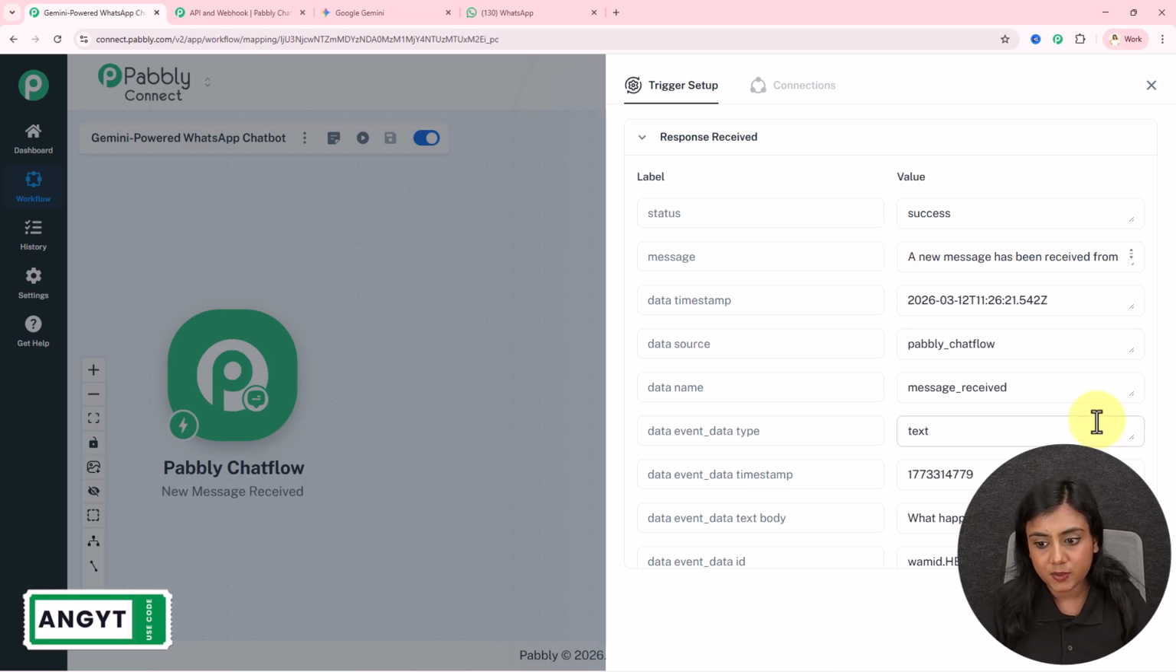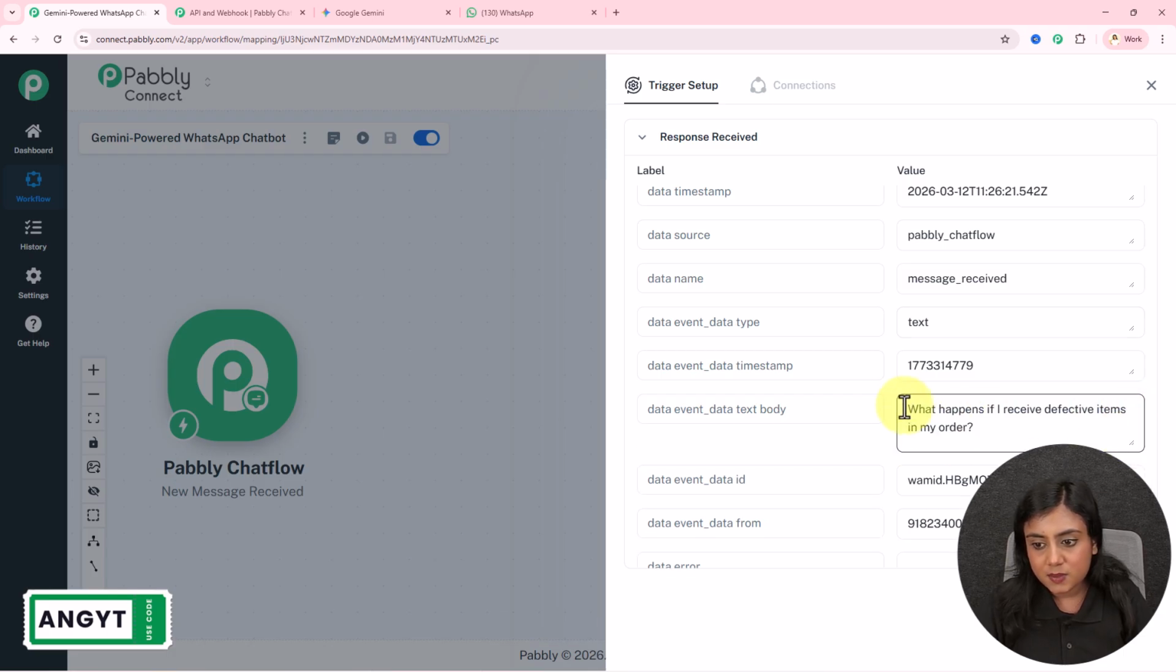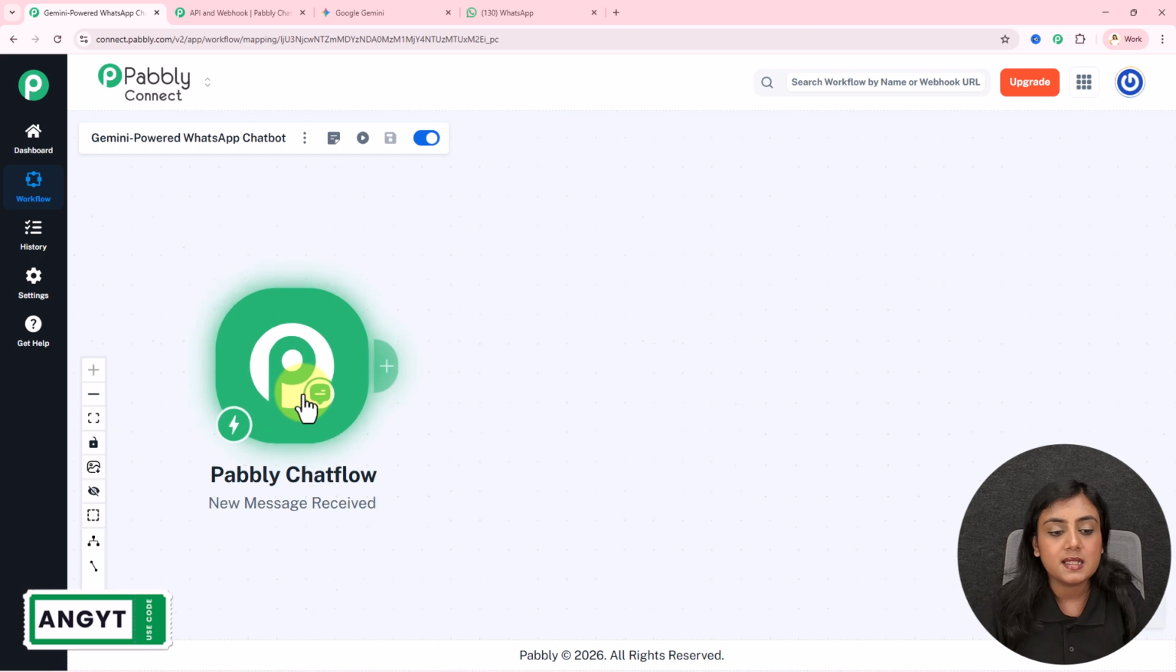You can see right over here, if I further scroll down, the message that I have received is: what happens if I receive defected items in my order. So now you can see I have received this message successfully. I have received the phone number of the person who sent this message as well. Our trigger has been successfully set up. Now whenever a new message is received on my WhatsApp, this trigger is automatically going to capture the response of that.